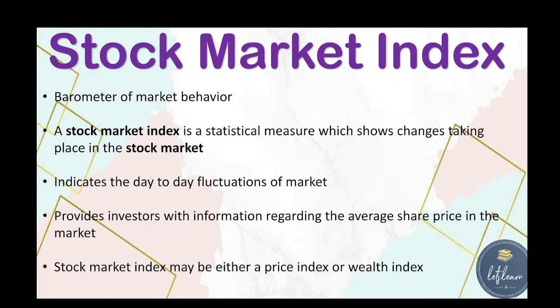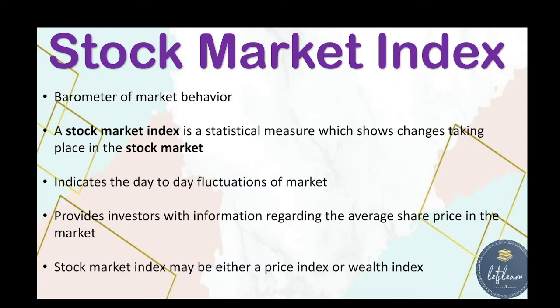So what is a price index? A price index is a simple arithmetical average of share prices with a base date. This index gives an idea about the general price movement of the market. So what is a wealth index? In a wealth index, the prices are weighted by market capitalization. That is, the base value period is adjusted for subsequent offers of rights and bonus. According to the rights and bonus, the price is given a weight, and according to that the index is created. So there is a price index and a wealth index.